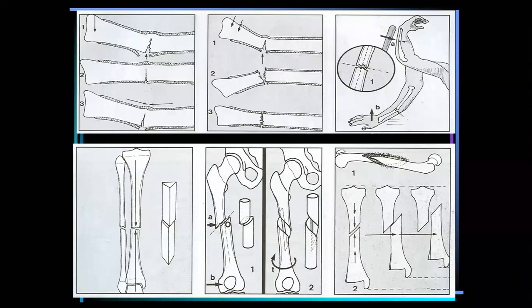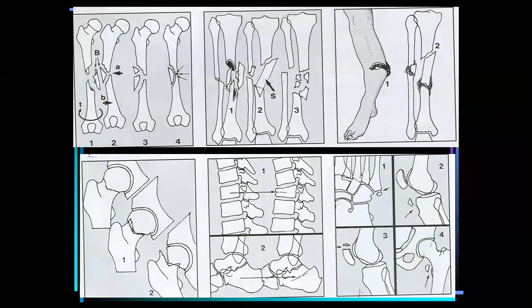If there is no 90-degree angle, and the angle formation is more than 30 degrees, that will be called an oblique fracture. And if the fracture twists around the long bone, that is called a spiral fracture. So these are different patterns of fractures. Comminuted fracture: more than 3 or 4 pieces. Segmental fracture: fracture at 2 places in the same bone. That is called a double fracture or segmental fracture.